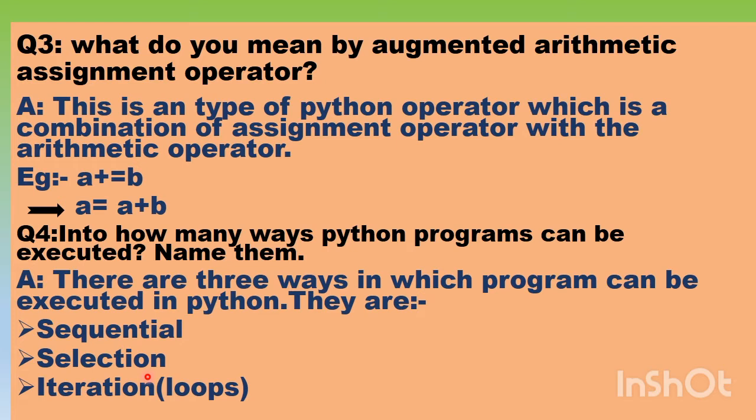Selection. There are 3 decision making constructs, selection statements, in Python. One is if, second one is if else, and the third one is nested if. And the last one is iteration, the loop. If you want to print a particular statement multiple times, rather than writing the print statement multiple times, we use the concept of loop. In Python, there are only 2 loops, for loop and while loop.